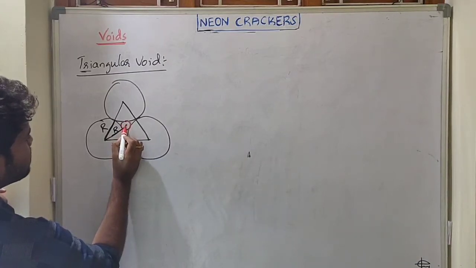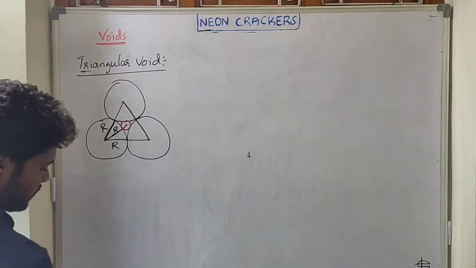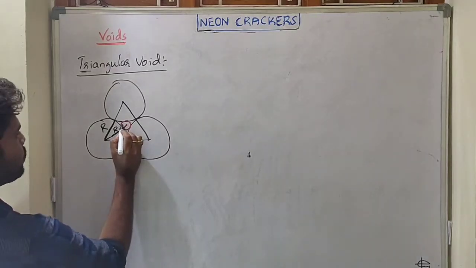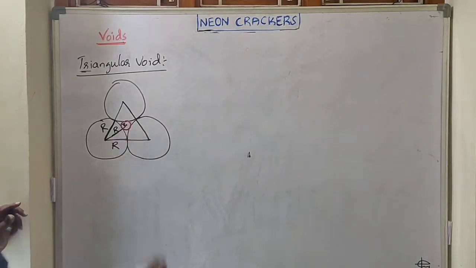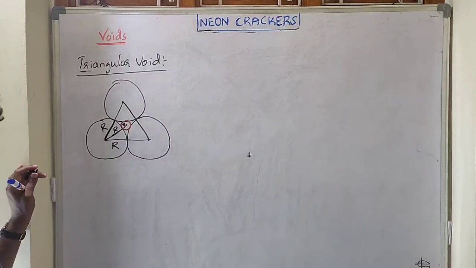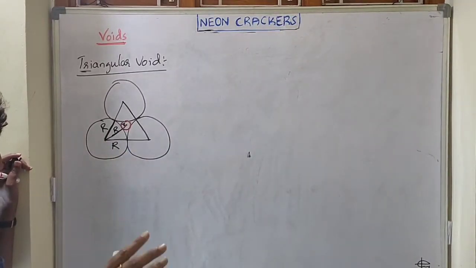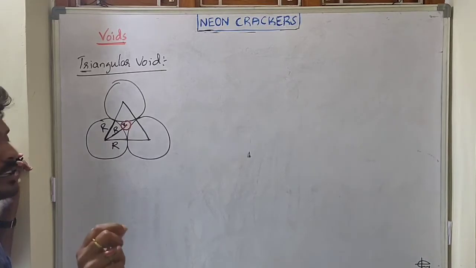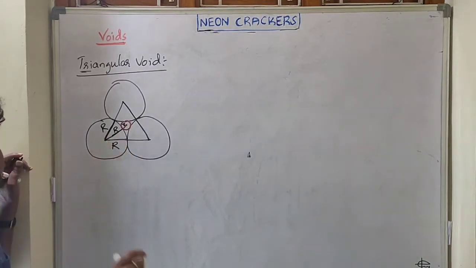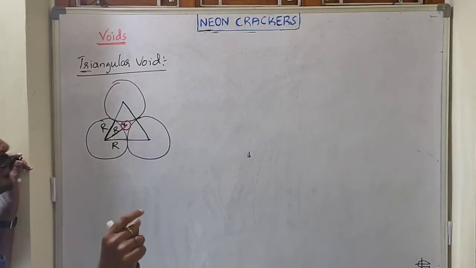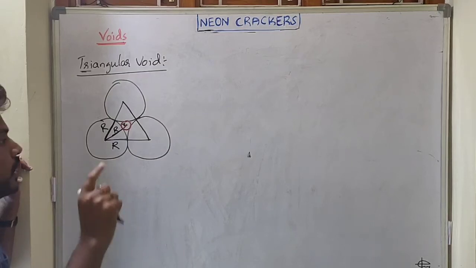Here to here, I am taking this radius as small r. Wherever you see small r, it is the radius of the cavity, either triangular void, cubical void or tetrahedral void, whatever the void. Small r indicates the radius of the cavity, whereas capital R indicates the radius of the atom.